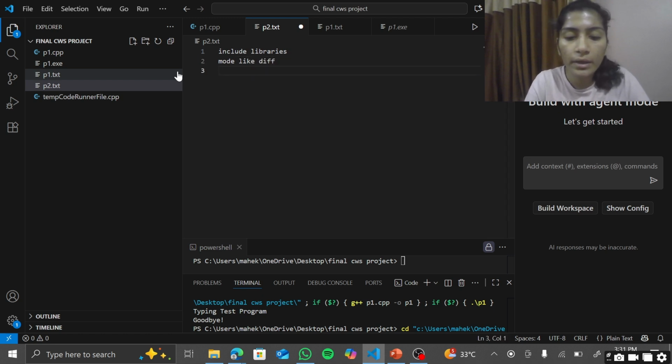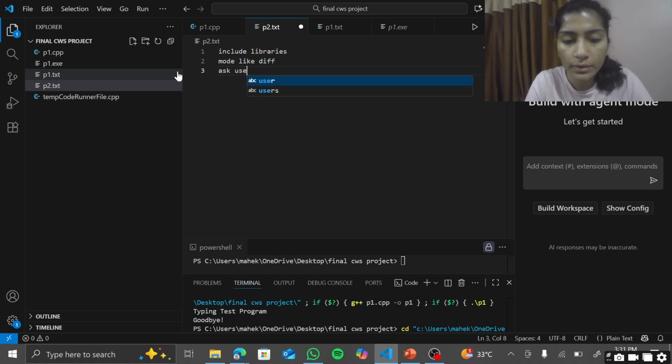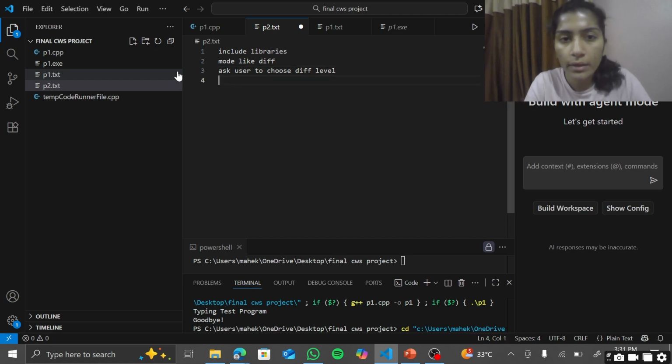Then we'll ask the user to choose the difficulty level. Then after that we'll display according to the user's choice.